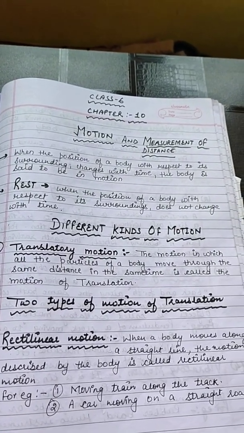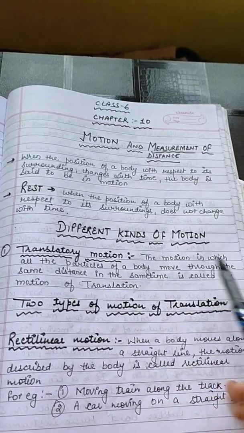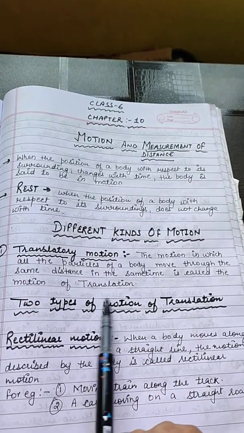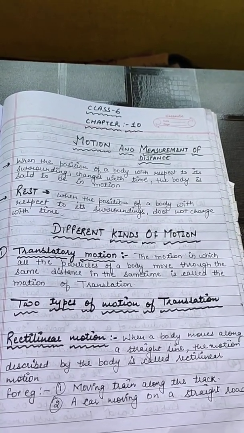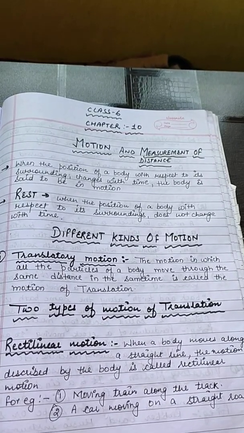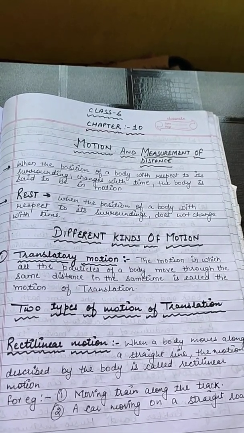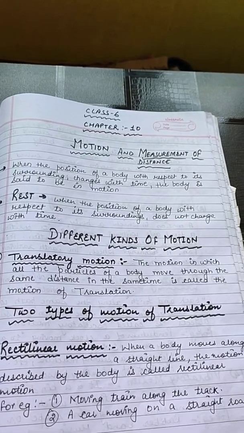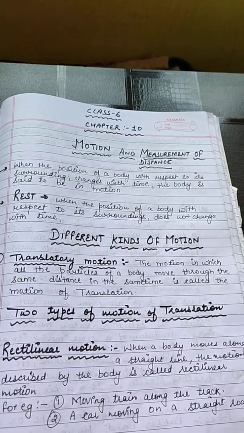So there are different kinds of motions. First is translatory motion, the motion in which all the particles of a body move through the same distance in the same time is called a motion of translation. For example, the coaches of a train, all the coaches move the same distance in the same time. So this is an example of a translatory motion.